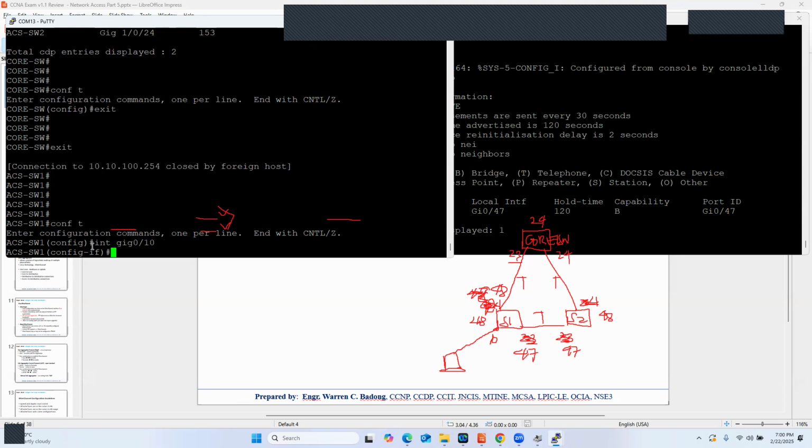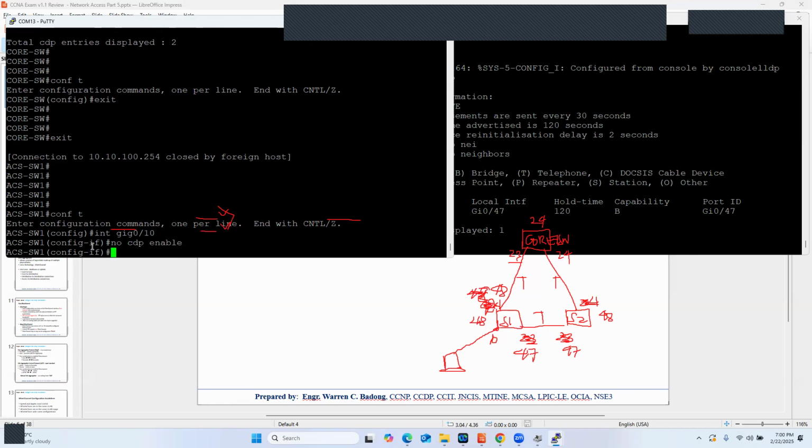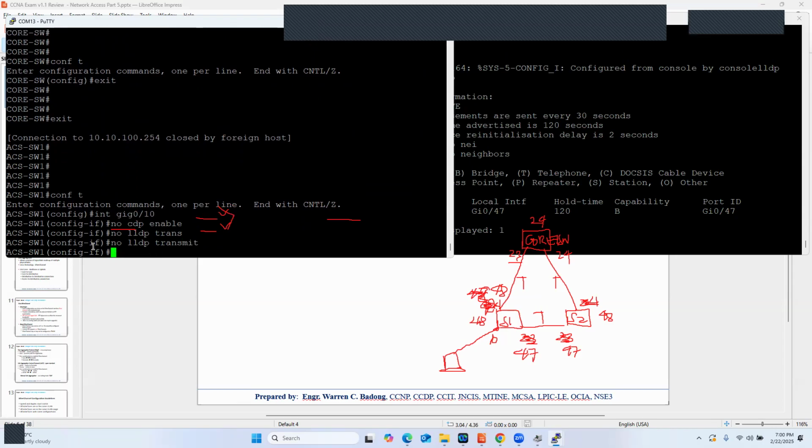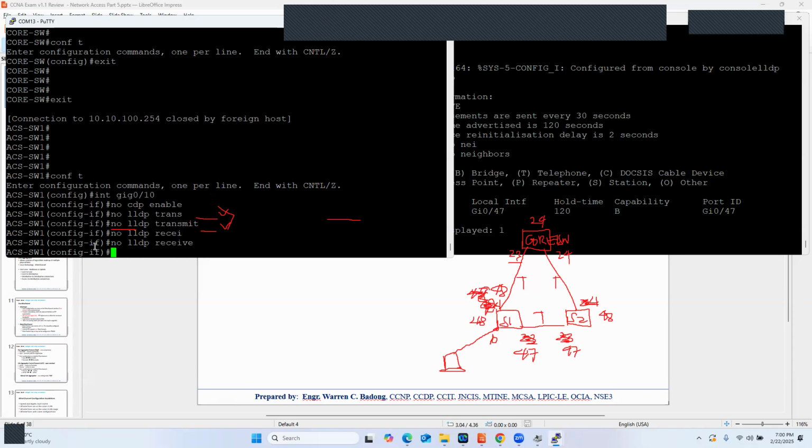If you wish to disable CDP, the command is just no cdp enable. And if you want to disable LLDP, the command is no lldp transmit as well as receive. So you don't want to transmit and receive LLDP packets. So that is more granular than the CDP enable.